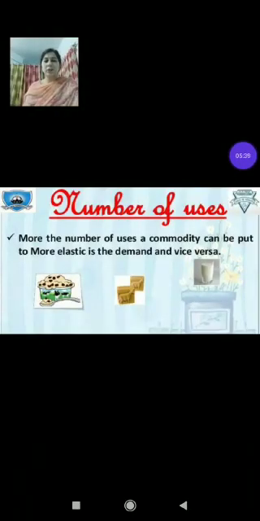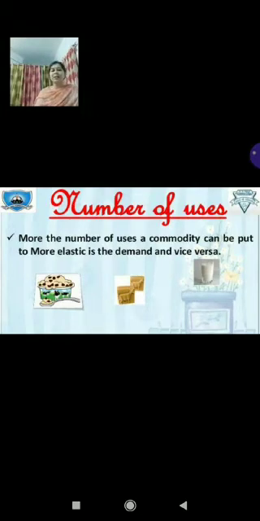Children, goods which can be put to several uses, like electricity, milk, etc., will have more elastic demand in comparison to goods having limited use. For example, when the price of electricity rises, its use will be made only for important uses and the demand will contract, that is, demand will decrease. On the other hand, if the price falls, it will be put even to less important uses and its demand will expand, or you can say increase.